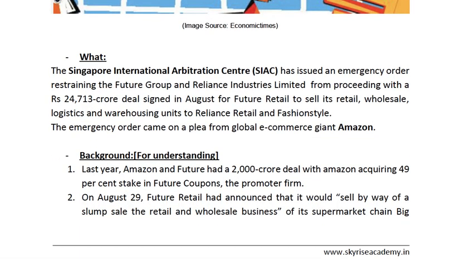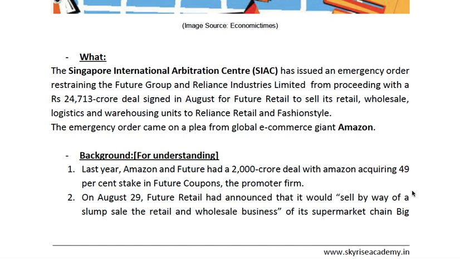Recently, the Singapore International Arbitration Center has issued an emergency order against the Future Group and Reliance Industries from proceeding with their deal, which was signed in August, for Future Retail to sell its retail, wholesale, logistics, and warehousing units to Reliance. The emergency order came on the request of Amazon. Amazon went to the Arbitration Tribunal of Singapore and had this emergency order issued.